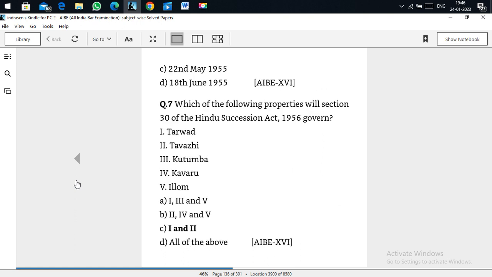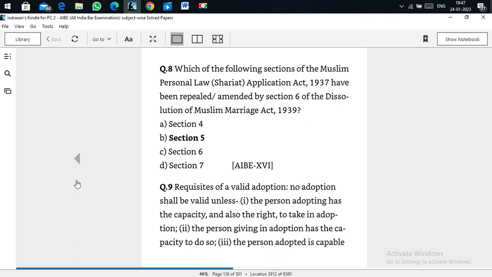Which of the following properties will Section 30 of the Hindu Succession Act 1956 govern? Options: Tarwad, Tavazhi, Kutumba, Kavaru, Ailam. Answers are Tarwad and Tavazhi. These are the properties governed by Section 30 of the Hindu Succession Act. Which of the following sections of the Muslim Personal Law (Shariat) Application Act 1937 have been repealed or amended by Section 6 of the Dissolution of Muslim Marriages Act 1939? Section 5 is repealed.